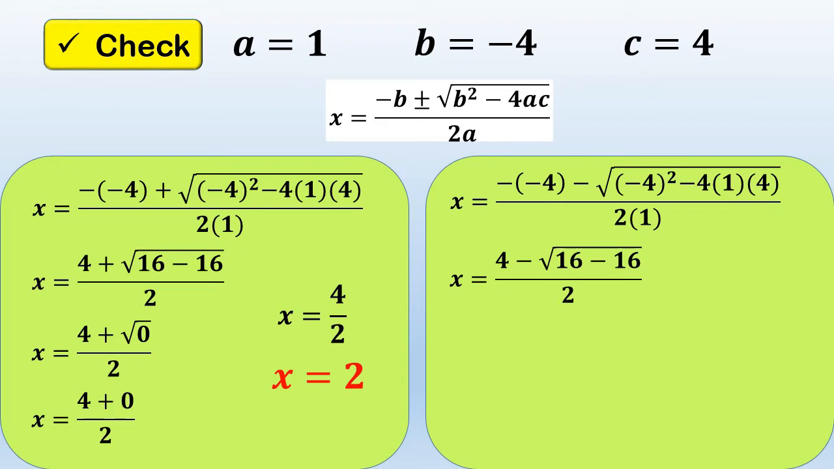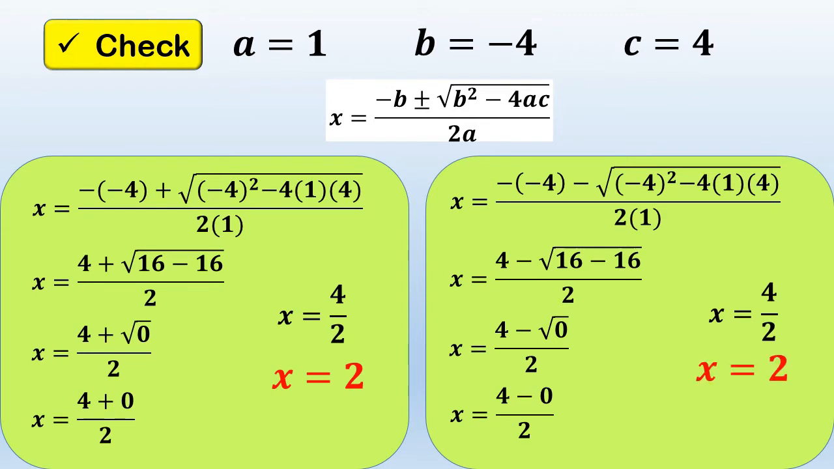4 times 1 is equal to 4. 4 times 4 is equal to 16. So, therefore, we have here 4 minus square root of 16 minus 16 over 2 times 1 is equal to 2. So, therefore, we have here 4 minus square root of 0 over 2. Sabi nga natin, square root of 0 is equal to 0. So, therefore, we have here 4 minus 0 over 2, so 4 minus 0 is equal to 4 over 2. Therefore, the answer is equal to 2.